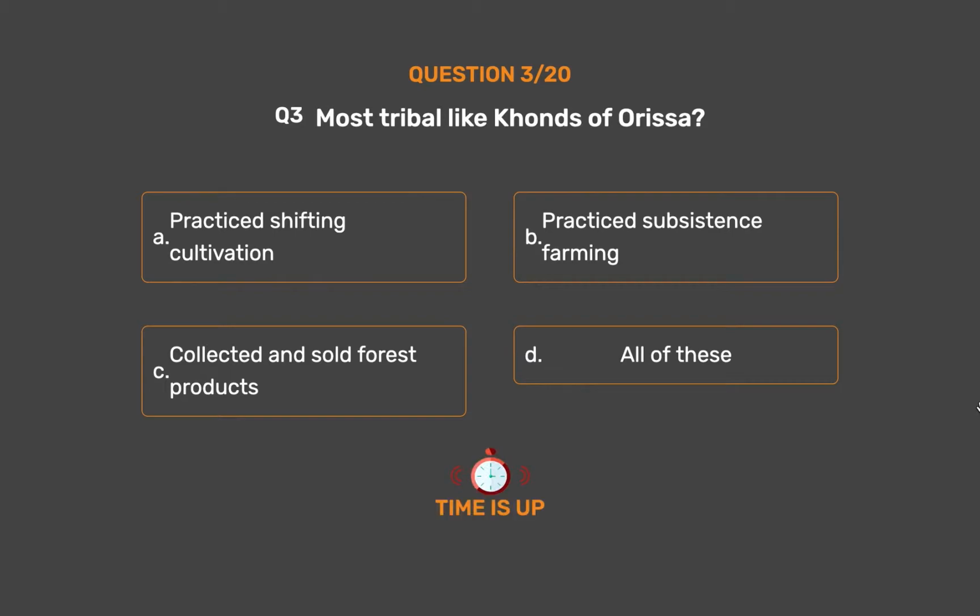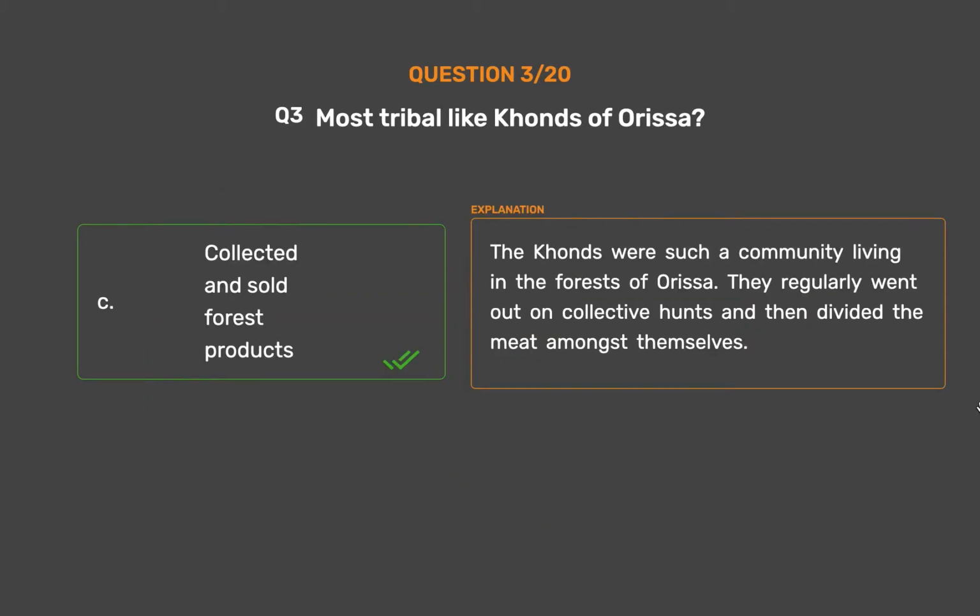The correct answer is Option C. Collected and sold forest products. The Khonds were such a community living in the forests of Orissa. They regularly went out on collective hunts and then divided the meat amongst themselves.